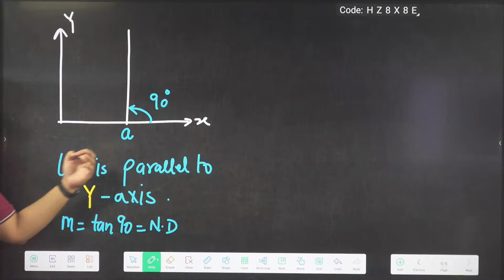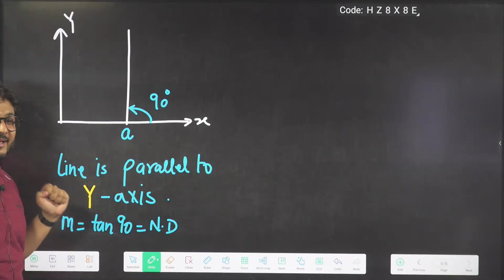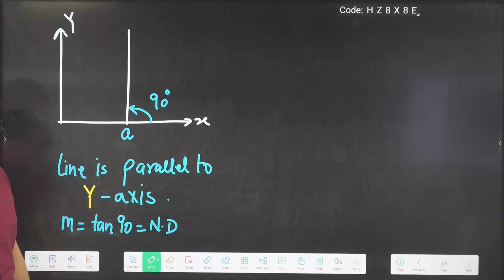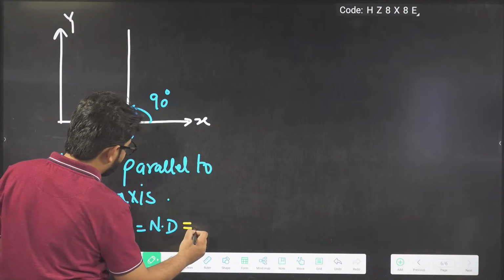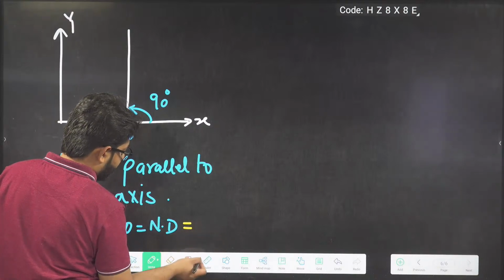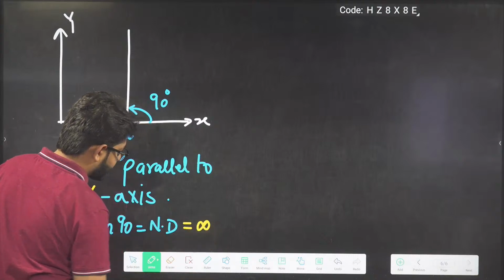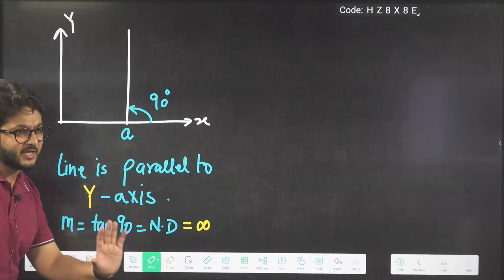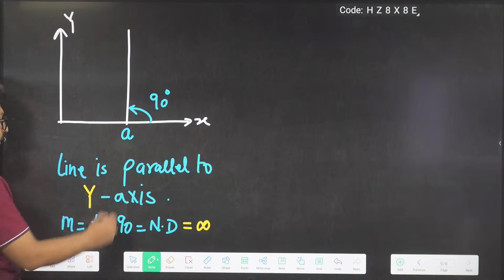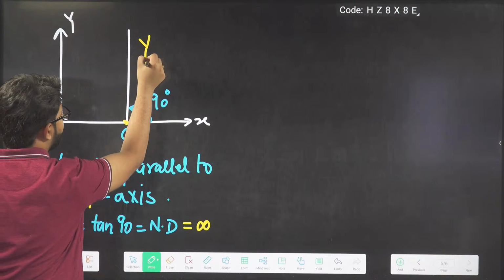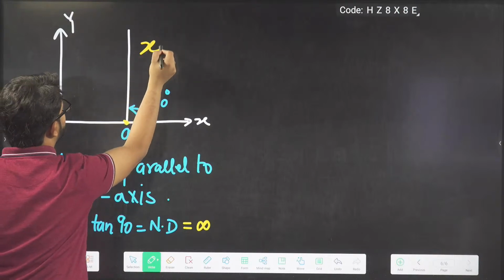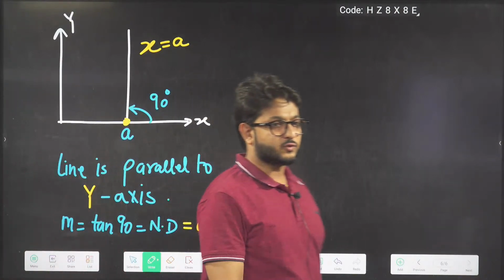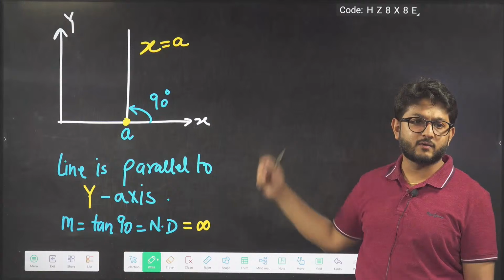Okay, see here. The line is parallel to which axis? Your y-axis. Now here m is tan 90. Tan 90 is not defined. If it is not defined, we can take it to be infinite also. Infinite slope also we can say, or it is not defined. In physics terms we can say infinite also, doesn't matter. Now what is the equation of this line? It will be x equal to a. So the slope will be infinite here and x will be equal to a.